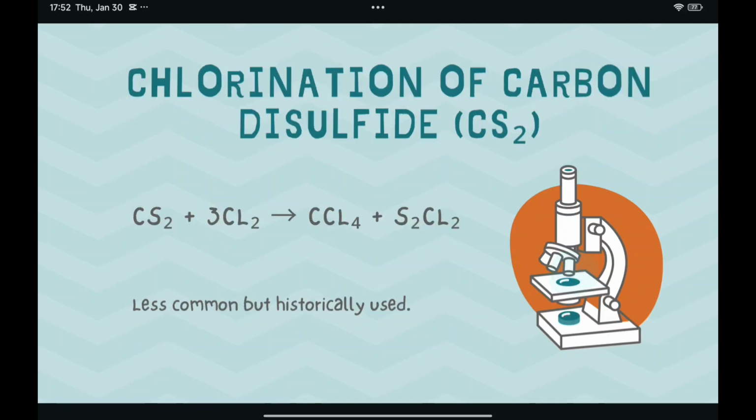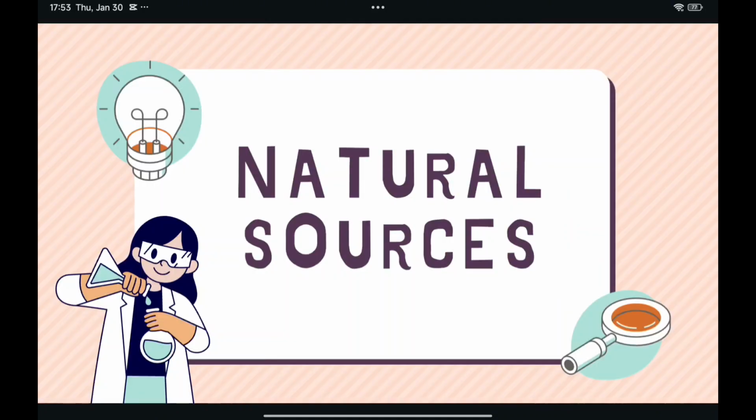As for the next slide, the chlorination of carbon disulfide, CS2. This is an example equation for carbon disulfide, CS2. It is less common but historically used. As for the next one, we go to natural sources.